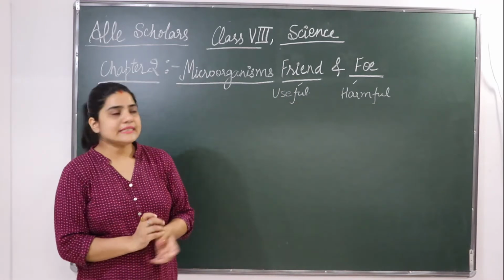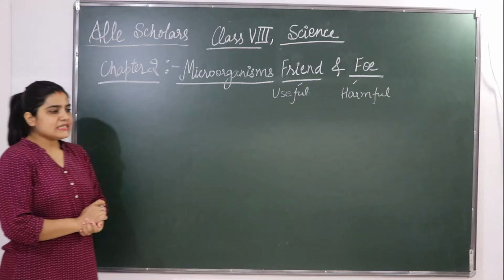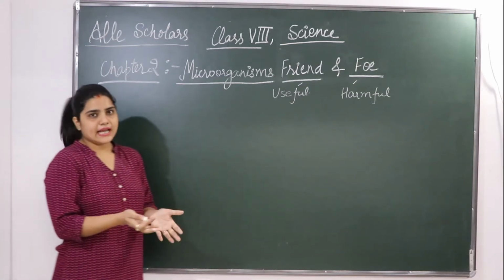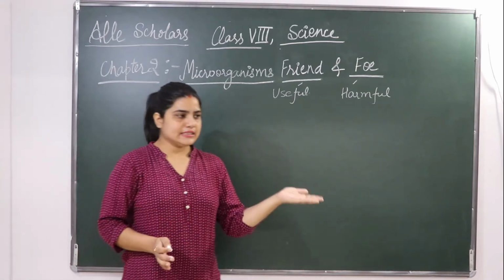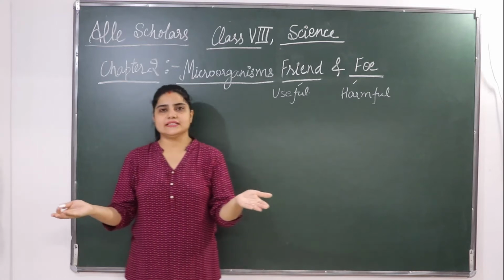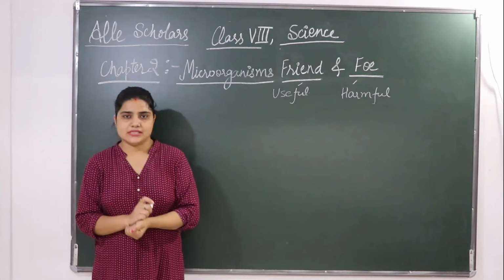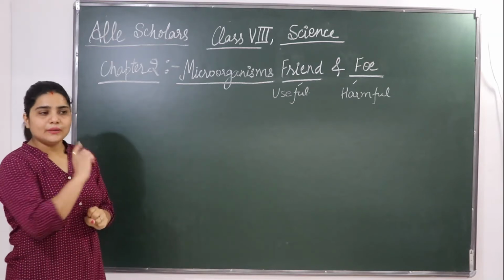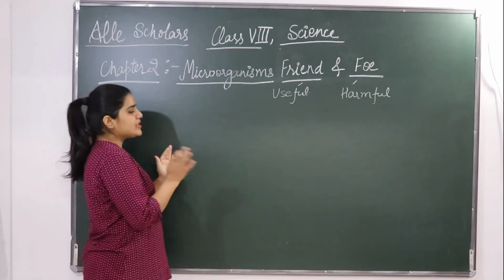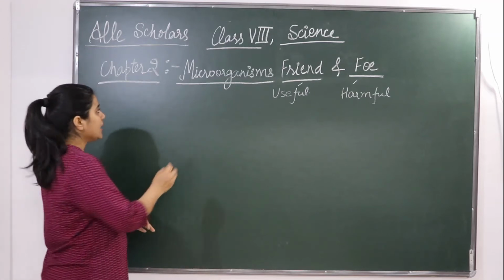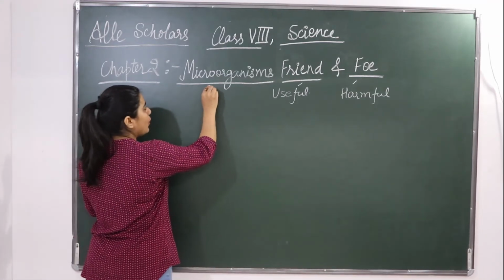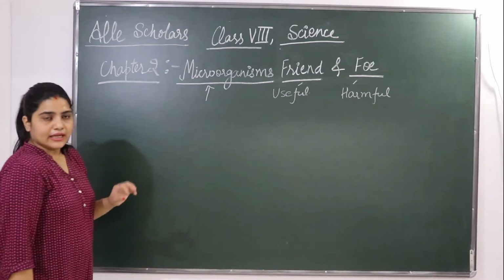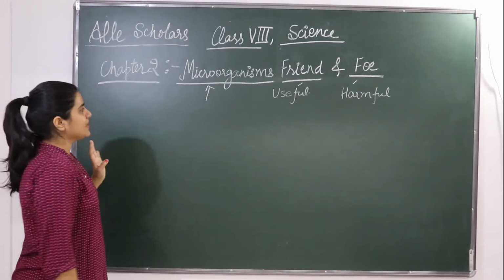Before starting, I would like to tell you about microorganisms. So what is it? You must have heard about plants and animals. We all know that. There is one category of plants and there is another category called animals. Okay, so other than plants and animals, there is also one more living organism which lives around us. That is a microorganism.